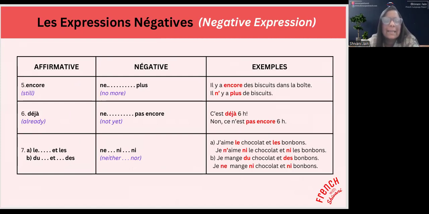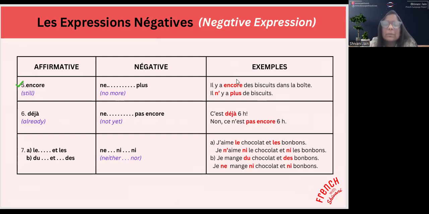Ok, le cinquième, c'est encore. Encore is still, right? Still is no more. For example, do you still have toffees with you? But no, I have no more toffees left now. Okay, are you still there? Oh, I'm no more there. I have left. Like that.